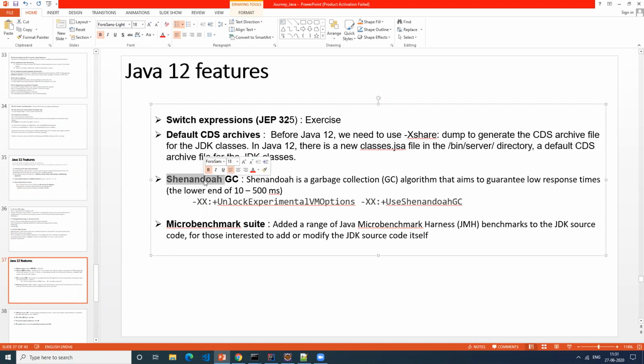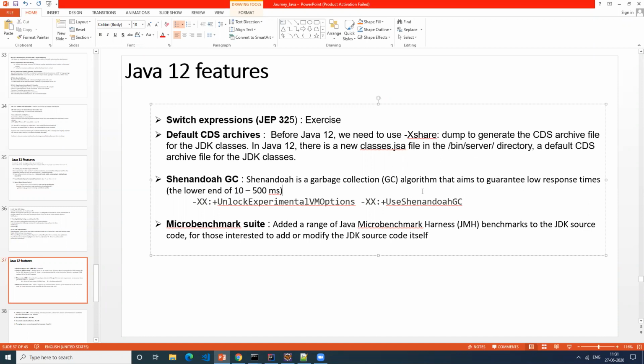And this one is a new garbage collector that got introduced, the Shenandoah garbage collector. This is a new garbage collector that they have introduced in Java 12. It has some unique thing that I want to highlight. It aims to guarantee low response times. It doesn't matter how big your heap size is.